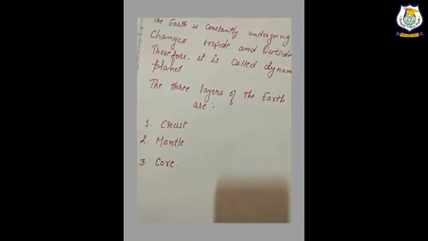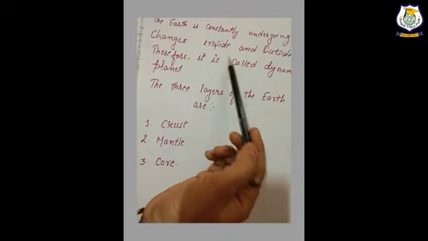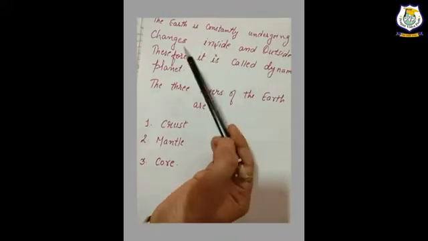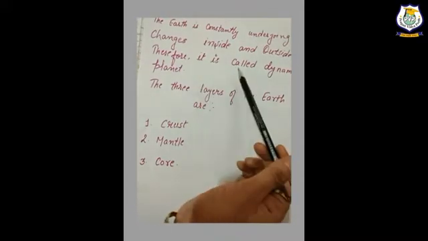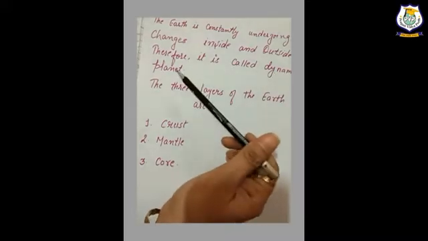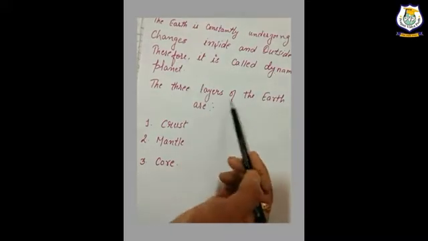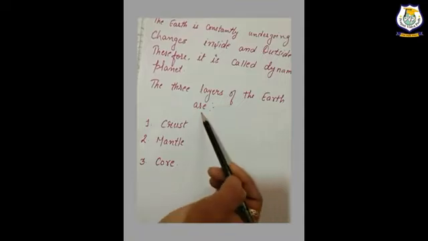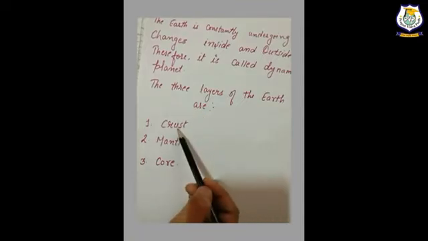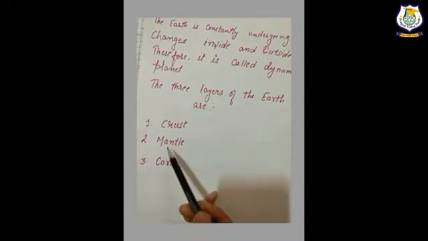The earth is constantly undergoing changes inside and outside. Therefore it is called a dynamic planet. The 3 layers of the earth are, first the crust, then the mantle, and the core.